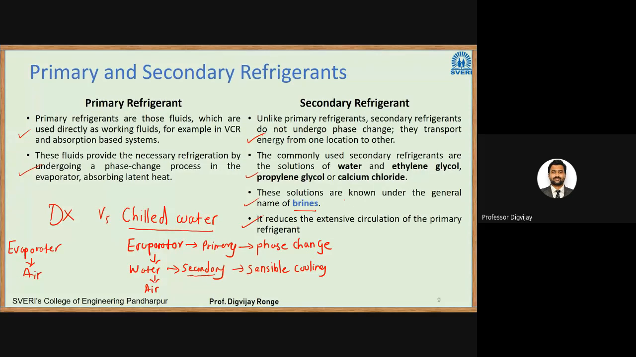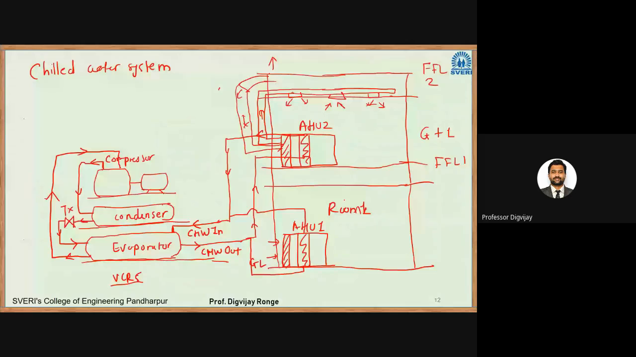Okay, so I have two questions here. Will this system provide the same temperature effect as we get using a common VCR system in both rooms? Yeah, so the VCR system will give one evaporator temperature. So this evaporator will give some evaporator temperature. Let us say this is giving 7 degrees Celsius. Then chilled water comes in, chilled water goes out. So suppose the supply chilled water temperature is 9 degrees Celsius. So it will be the same for each AHU.